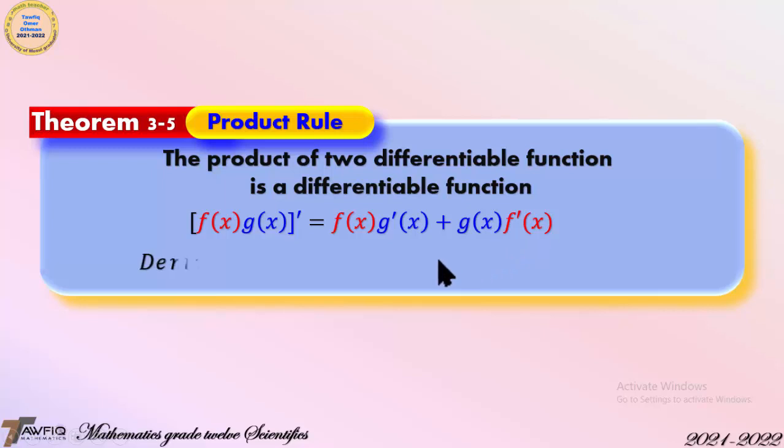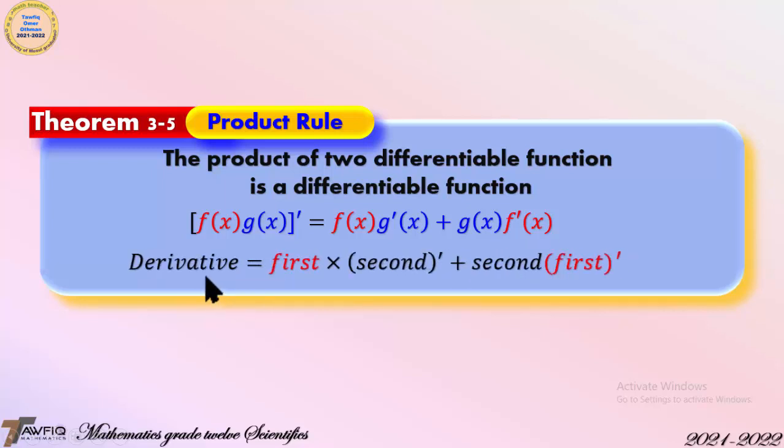That means the derivative of two product functions is the first times the derivative of the second plus the second times the derivative of the first. You can say it in another way: the second times the derivative of the first, plus the first times the derivative of the second.